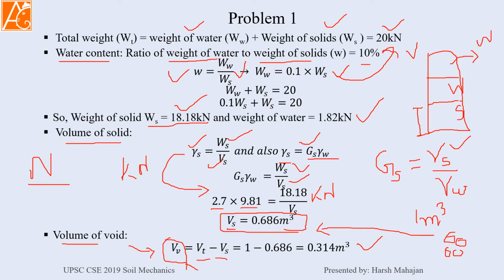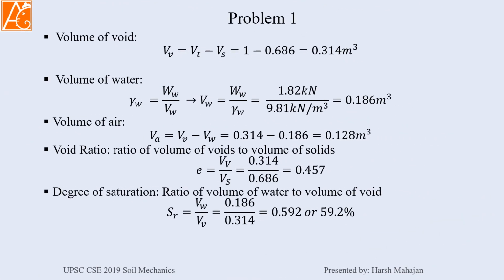So let us see in the next slide. Okay, so volume of voids we are getting 0.314 meter cube. Now volume of water, how are we going to calculate it?